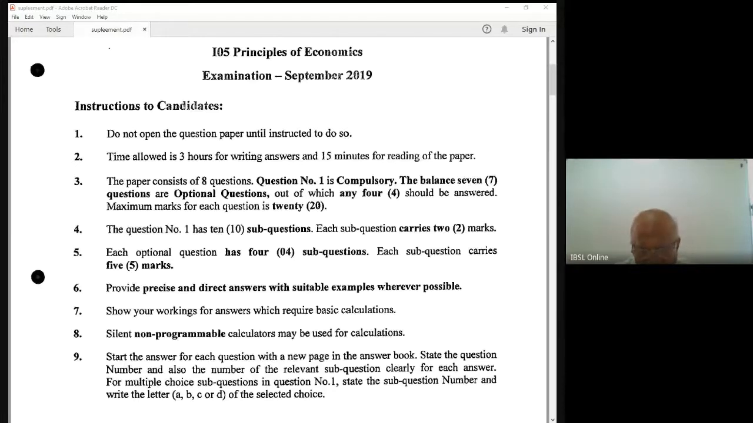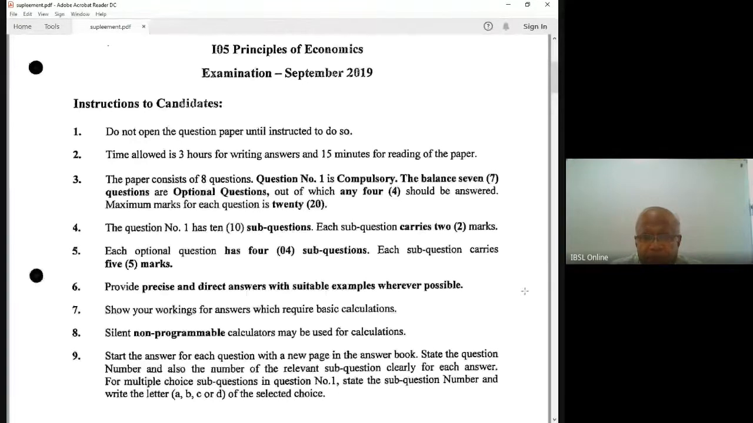Okay. Now this paper. Here's the 2019 paper. We have altogether 8 questions. Question number 1 is compulsory. The balance 7 questions are optional. Out of these 7 questions, you have to select 4 questions. So altogether, you have to answer 5 questions, 20 marks each, 100.